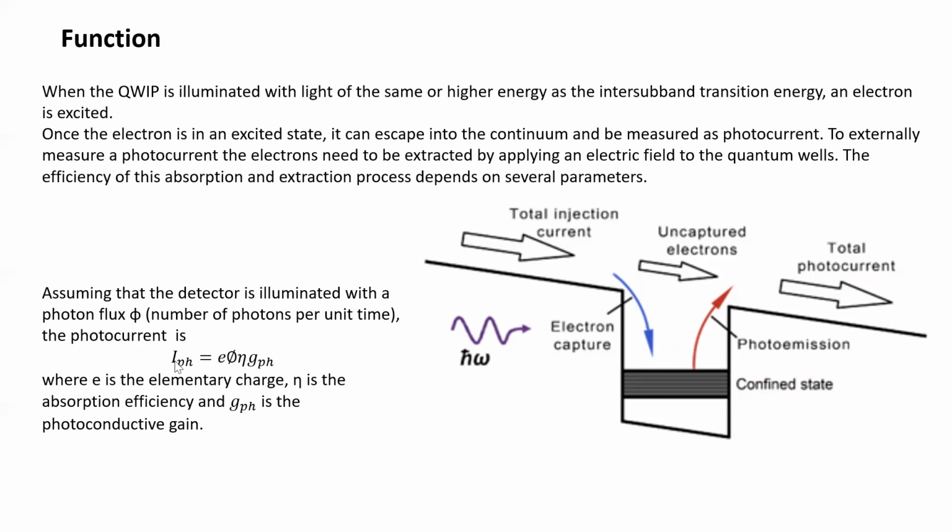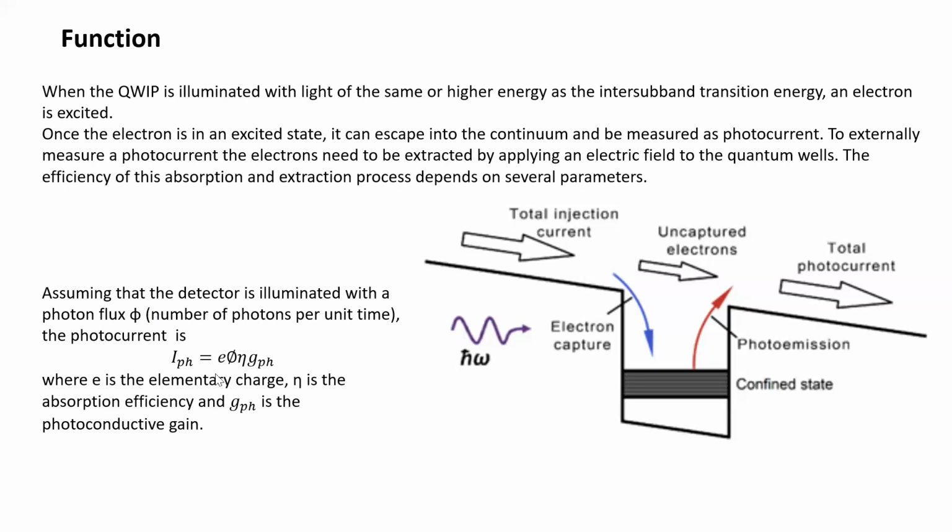But mathematically, the photon flux phi is the number of photons per unit time. Then the photocurrent is given by I_ph, that is photocurrent, equal to e phi eta G_ph, where e is the electron charge, eta is the absorption efficiency, and G_ph is the photoconductive gain.